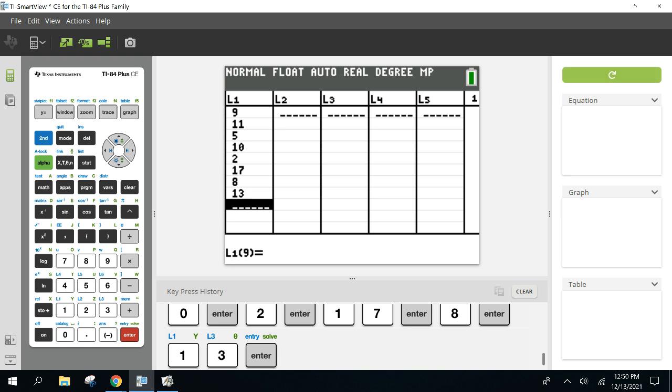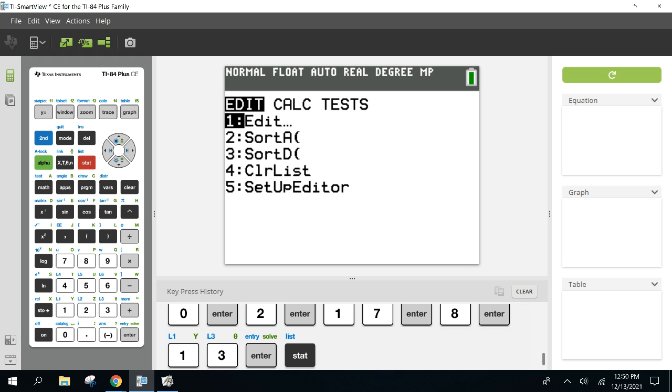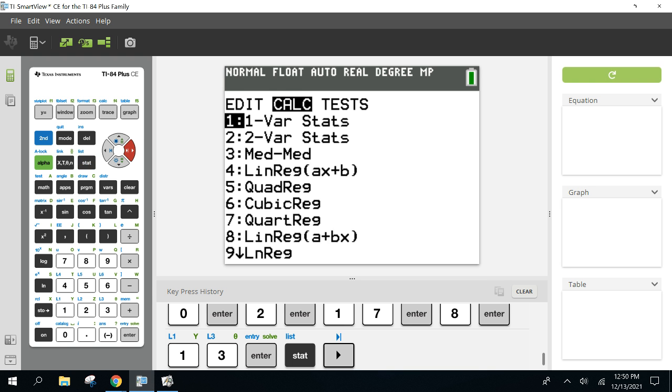All right, next. How do I get mean and median? Go back to stat. Don't worry, these aren't going anywhere. They're going to stay there. Go back to stat. Over to calculate now. Go to the right over to calculate. And this is where we're going to be for the entire unit. 1 variable stats, abbreviated 1 Var Stats.